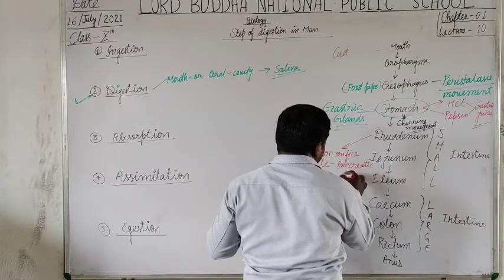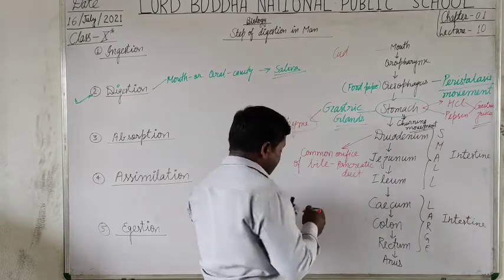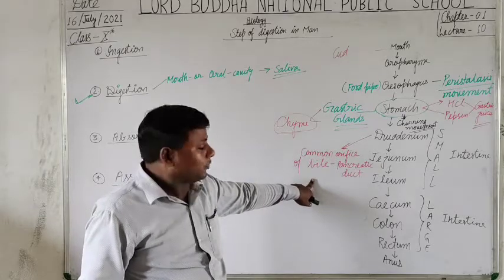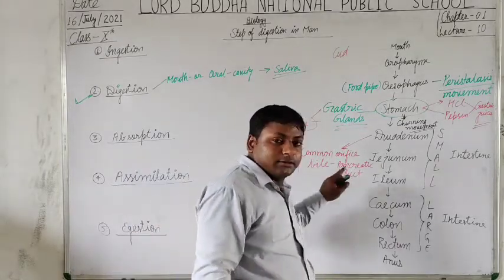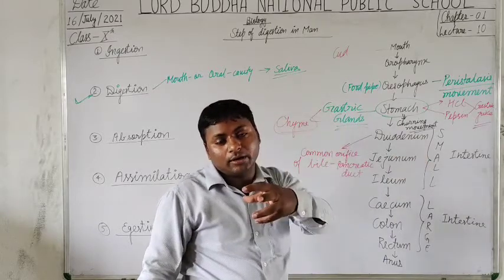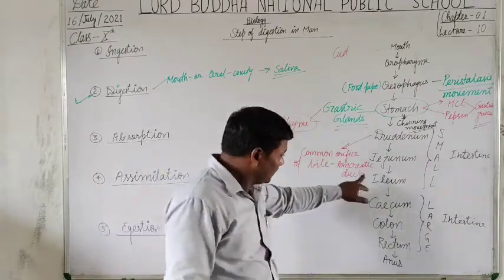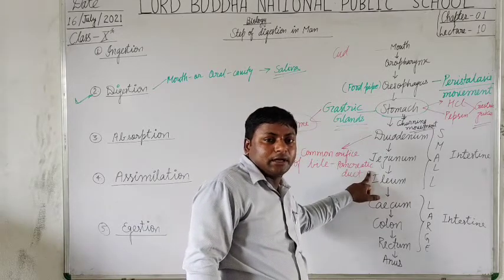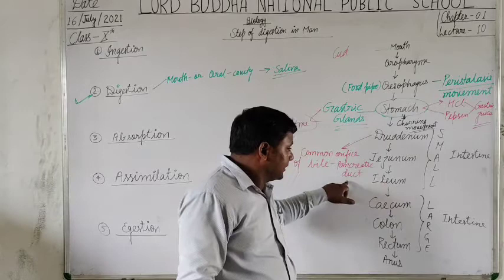Bile and pancreatic duct. From there, the bile juice is released by the gallbladder, and the endocrine and the exocrine part of the pancreas releases